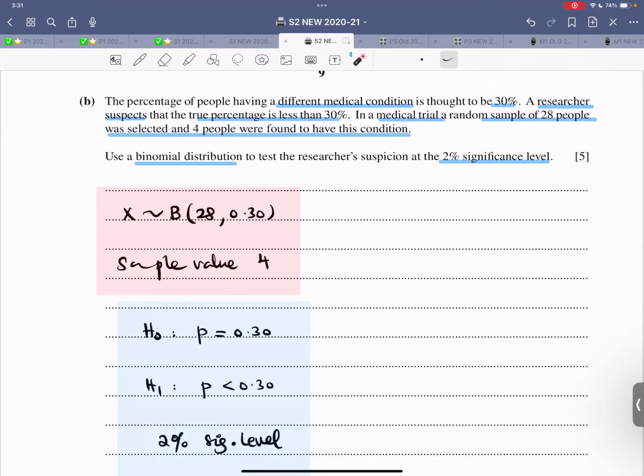Use a binomial distribution to test the researcher's suspicion at the 2% significance level. Now, first thing first, state the distribution. This 28 goes over here. This 30% goes over here. This 4 is the sample value.